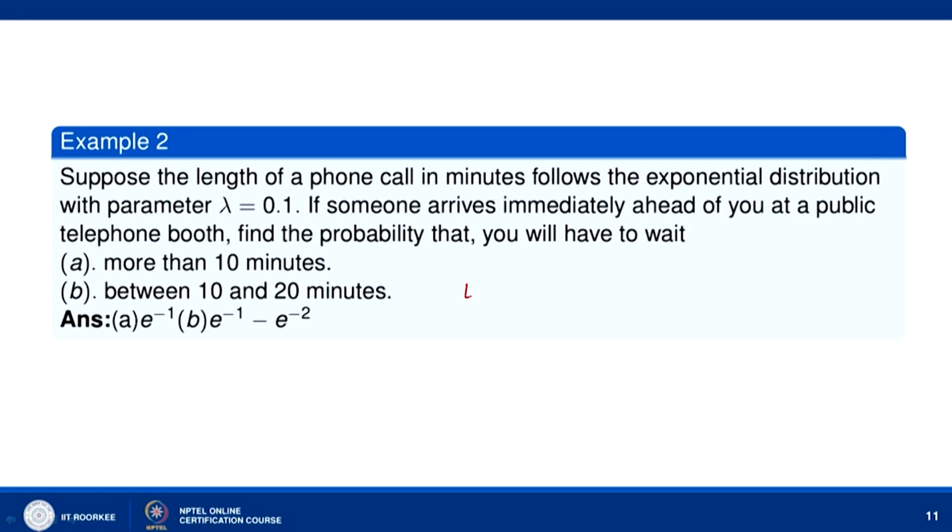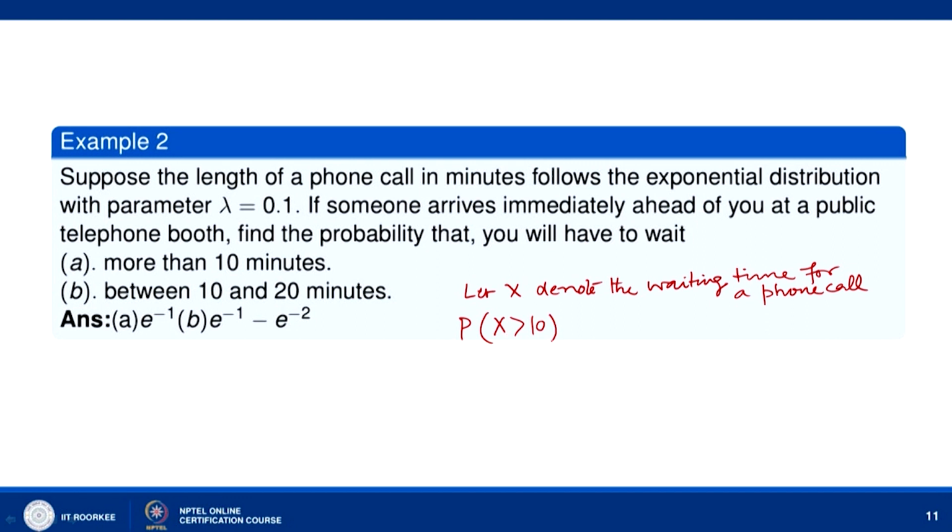So, let x denote the waiting time for a phone call. Then we want the probability that we have to wait more than 10 minutes, that is, x is greater than 10.